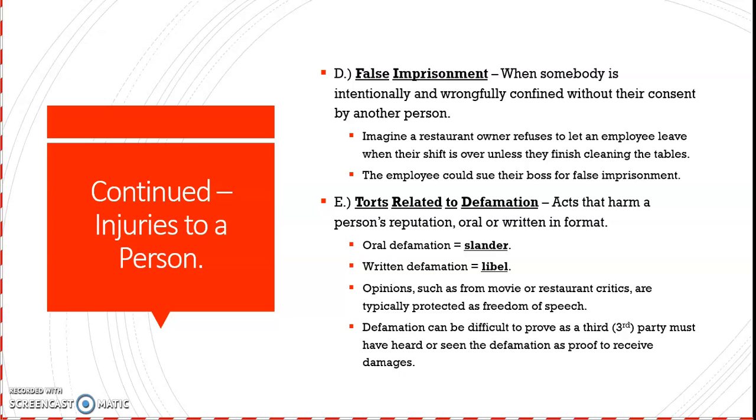Something that isn't true. Okay, if Mike the mechanic doesn't do those things, and then Mike the mechanic loses customers because of what Bobby said, then Mike the mechanic could sue Bobby for defamation. Okay, because if those things aren't true and it causes Mike the mechanic his job or money or something else, then that could be something that Mike the mechanic could sue for defamation, saying, hey, what you said about me isn't true.